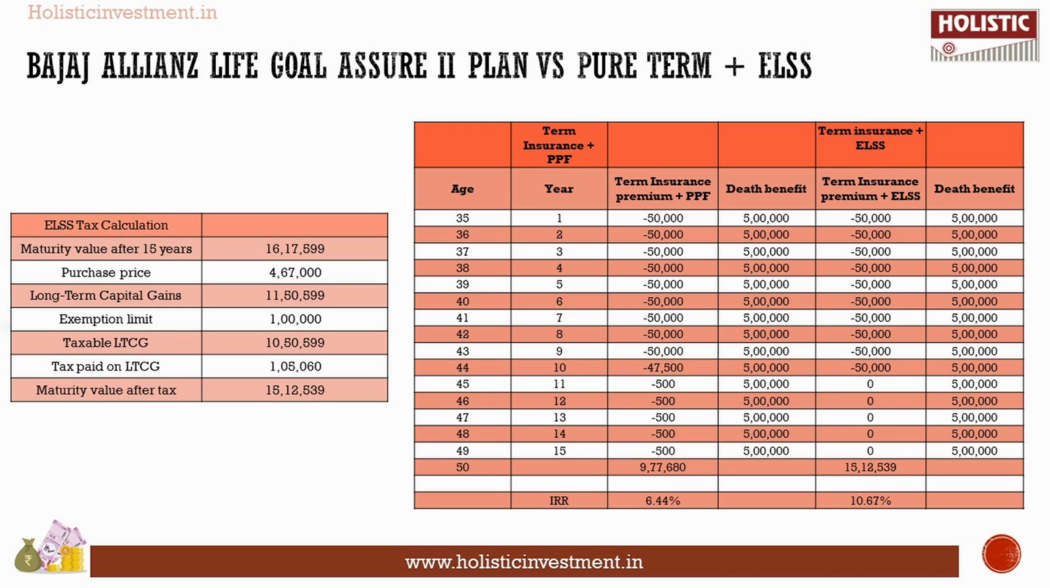So by investing in this way, you're able to keep your life cover and investments separate, and also you can get a life cover for a high coverage with a low premium. And by diversifying your investment through different asset classes, it will definitely help you not keep all your eggs in one basket, and it will even maximize your potential returns. So let us find out if investing in the Bajaj Allianz Life Goal Assure 2 plan is worth it or not.